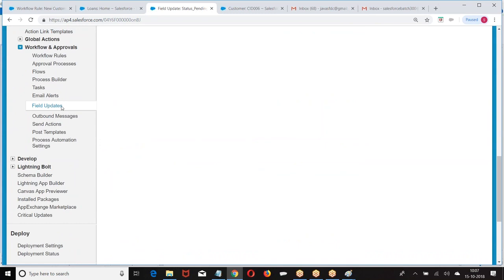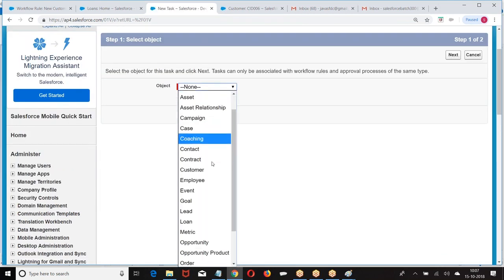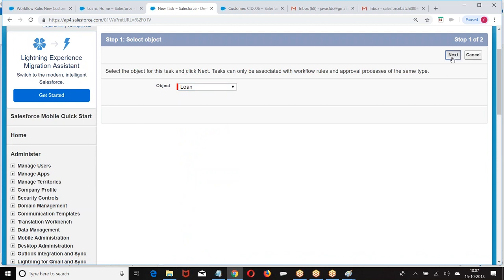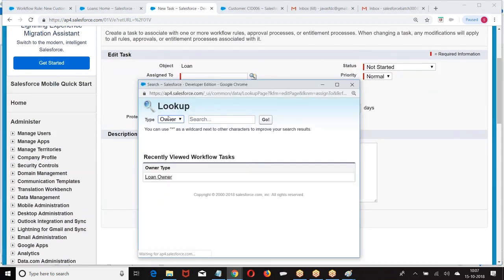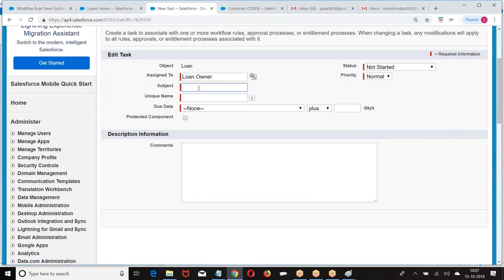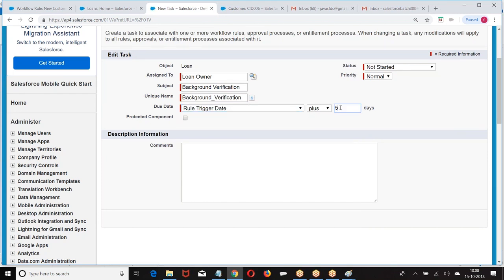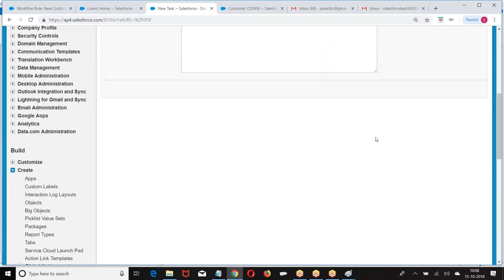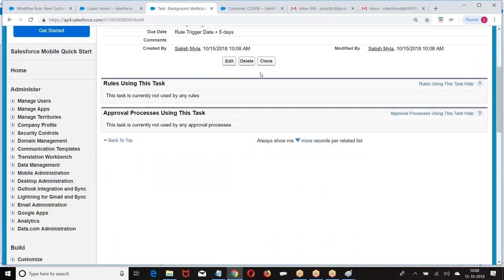Right. Next we are going with the task. I am creating all the actions first. What is the task? A task should be assigned. On which object do you want to create a task? Loan. Assign the task to the owner of the record. Background verification. Due date: within 5 days, the background verification should be done. Right. This is how we have created.